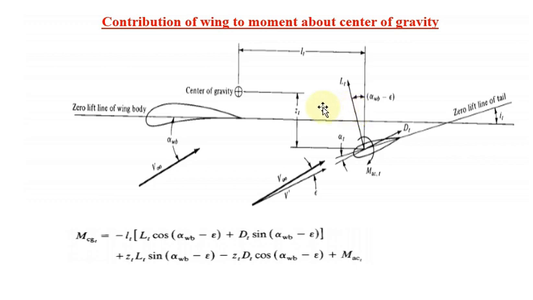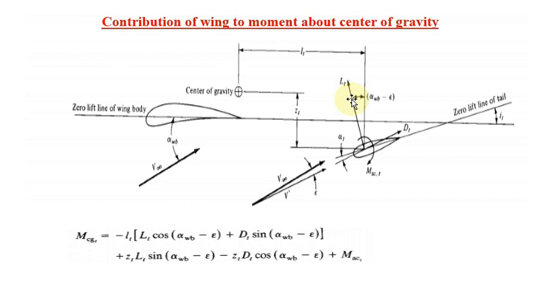So this is an inclined force, so I have to make a vertical and a horizontal component. I am not showing the vertical and horizontal components here because already so much data is available, and I don't want to make one more confusion. You know very well that you have to make a vertical component and a horizontal component of the lift portion. The same way, a vertical component and a horizontal component of the drag portion, with the angle alpha w minus epsilon.